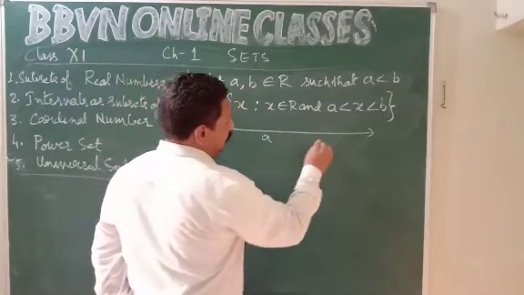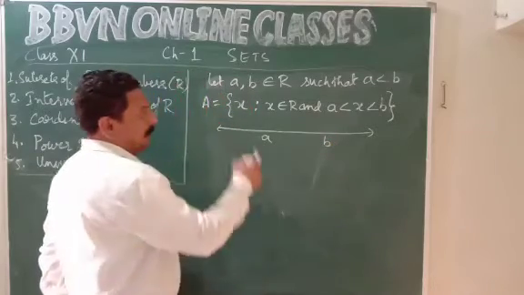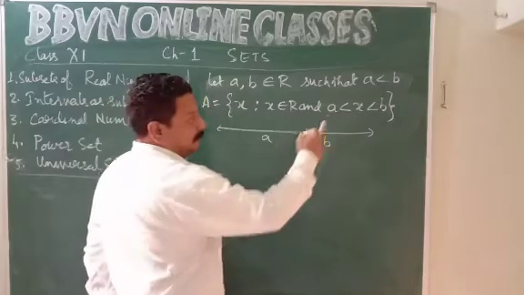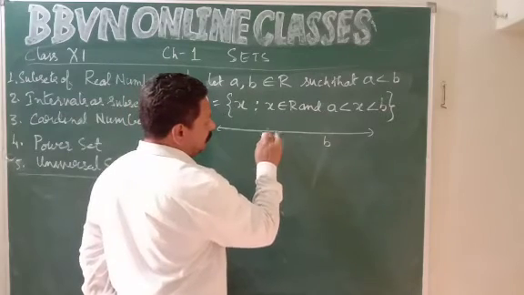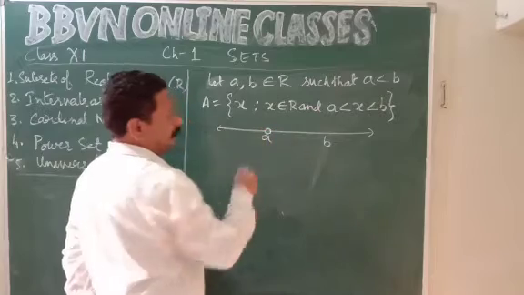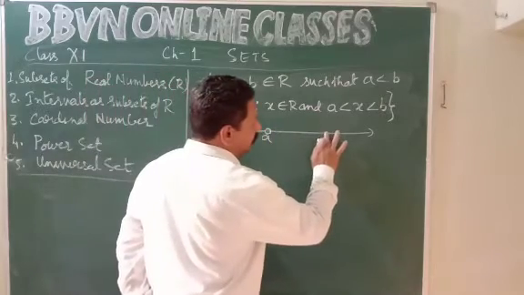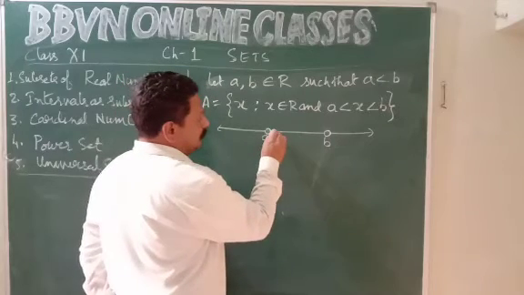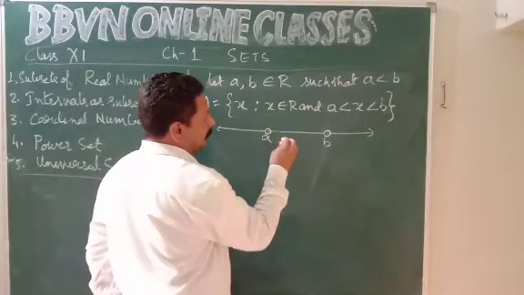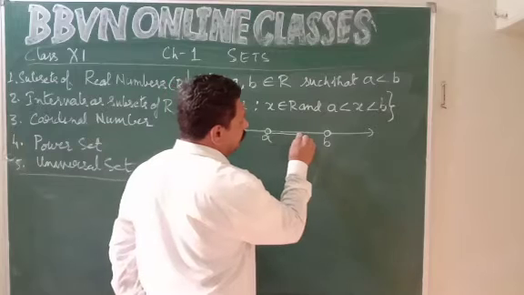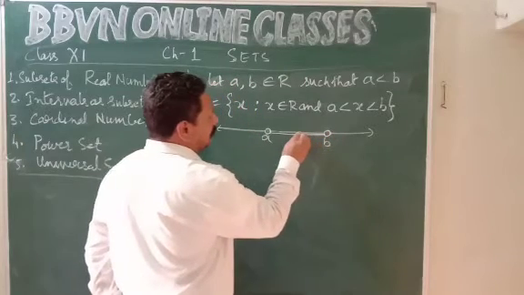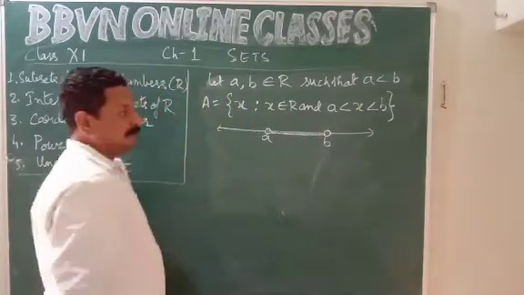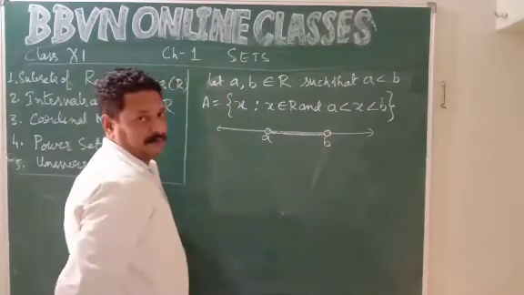I have A here and B here. According to the given set, the value of X is not equal to A, so I cannot take this. The value of X is also not equal to B. But all other values which are greater than A but less than B are the distinct values of X. A is not included, B is not included.